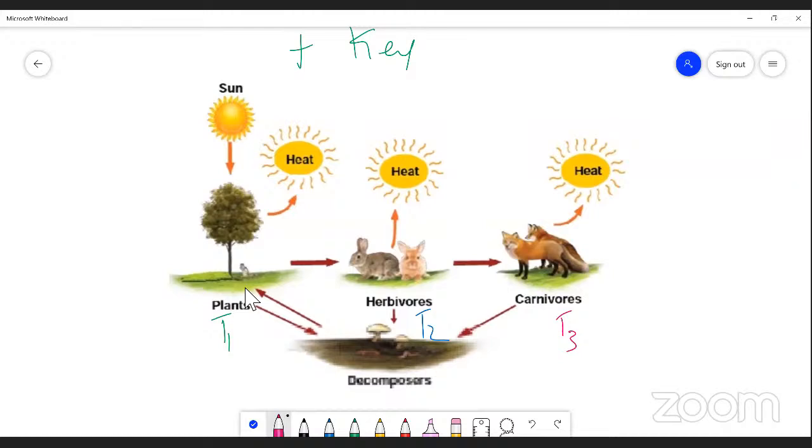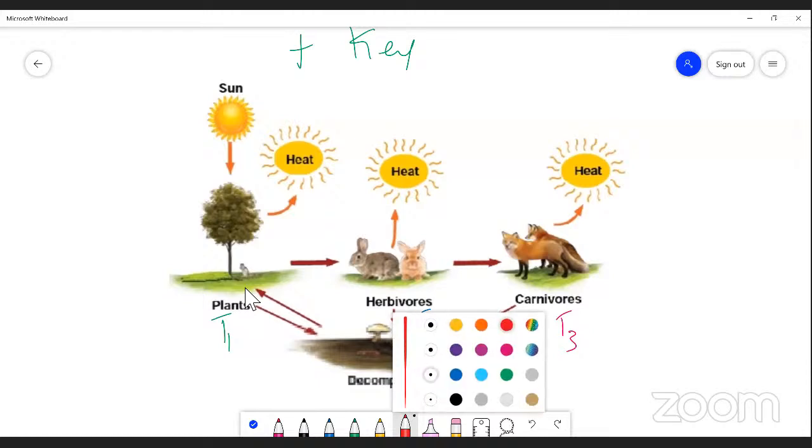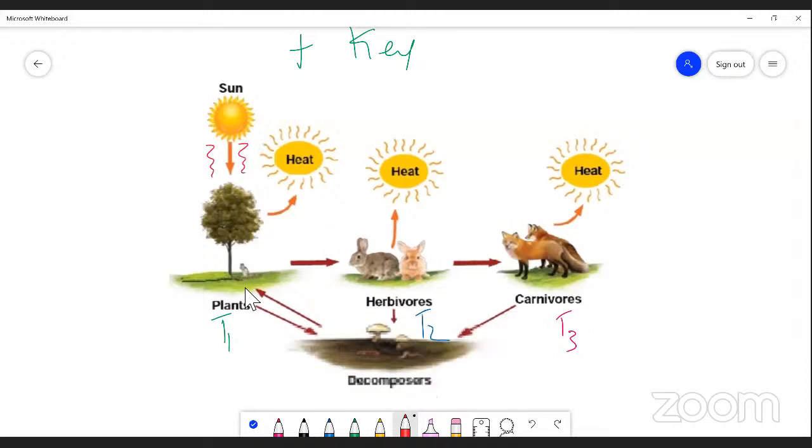Here, the light energy is utilized by green plants and converted into chemical energy in the form of starch. This is a green plant which receives the light. This is the sun, which emits energy. The light energy is trapped by the green plant leaves and converted into chemical energy in the form of starch.